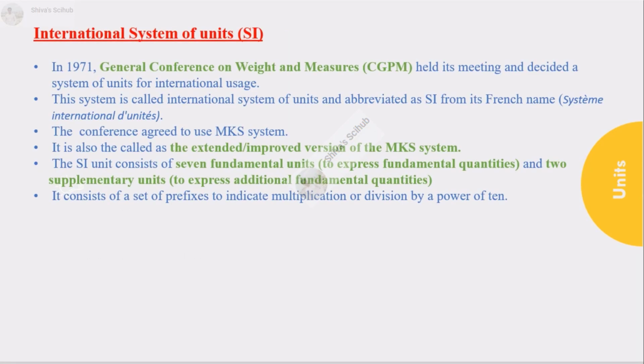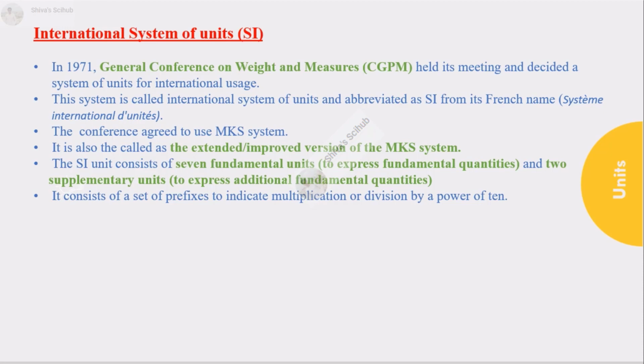SI. SI is a globally accepted system for measurement. In earlier days, different parts of the world used different systems of unit according to their own convenience. So if people travel from one part of the world to another part, they faced problem communicating with each other regarding units. That's why the scientists together decided to use a globally accepted system for measurement so that everybody can use the same system for measurement.